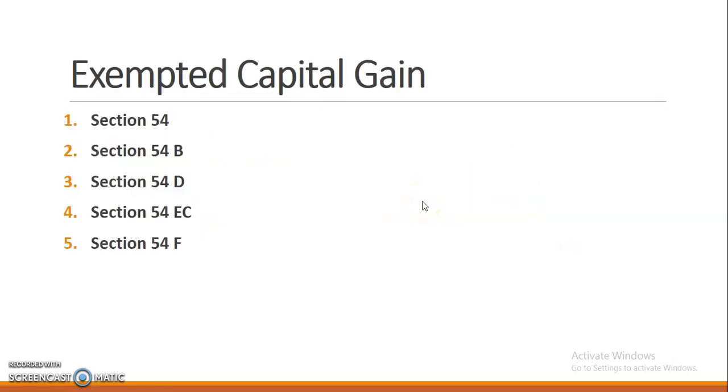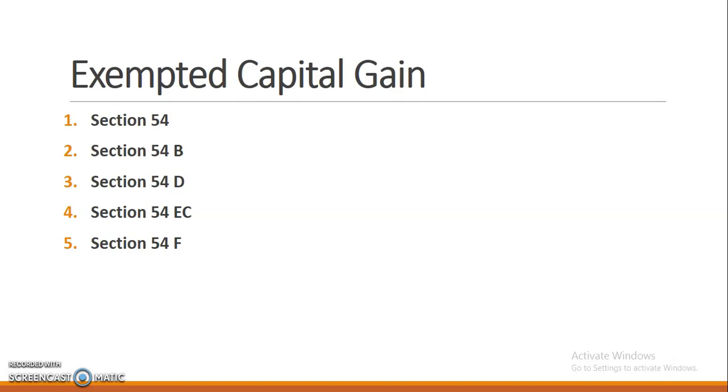In this video, we are going to discuss exempted amount of capital gain. Already we all know what is capital gain. Capital gain means the transfer of capital asset. Asset includes all tangible, intangible, movable, immovable, like that. So we can divide capital gain into long-term capital gain and short-term capital gain.